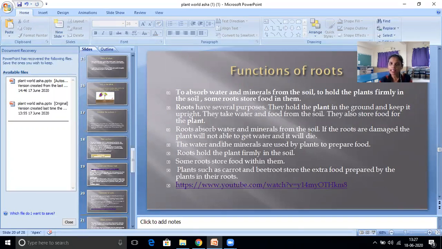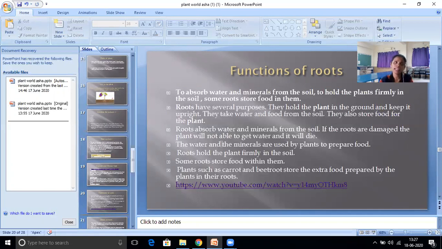They hold the plant in the ground and keep it upright. It is one of the major parts of the plant. They take water and food from the soil, which is related to the first point. They also store food for the plant.